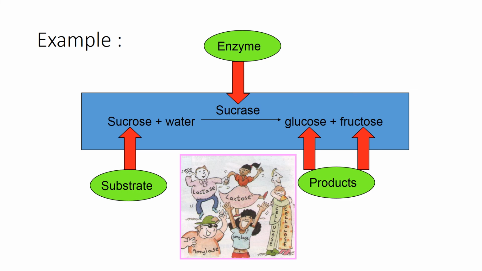In this diagram, we can see the functions of enzyme, which is it will help the sucrose to break down into glucose and fructose. The sucrose is the substrate, the enzyme is sucrase, and the new product that will form is glucose and fructose. From here, you can understand that the enzyme sucrase will break down the structure of the sucrose to form a new product, which is glucose and fructose. Means it will break down or convert from the disaccharide to form monosaccharides.